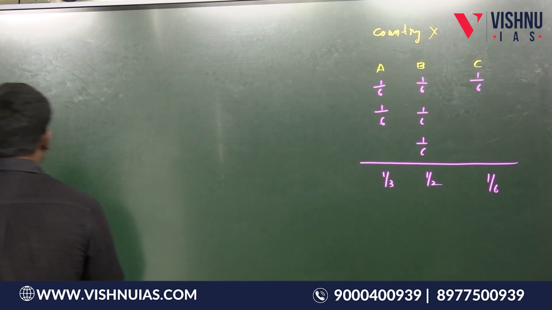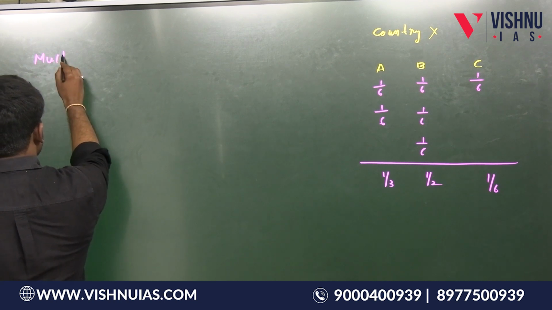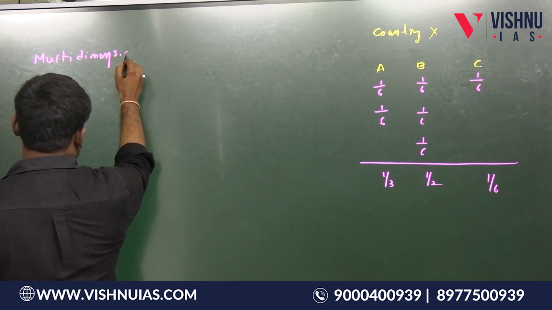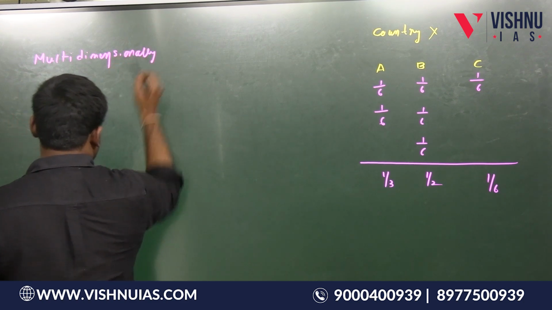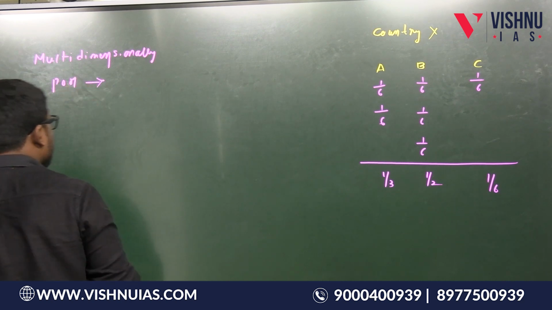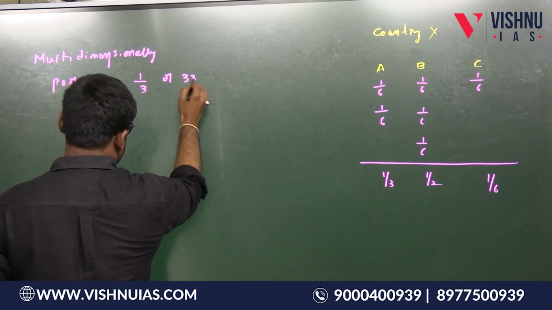So to consider a person multidimensionally poor, he should score 1 by 3 at least, or 33.3%.